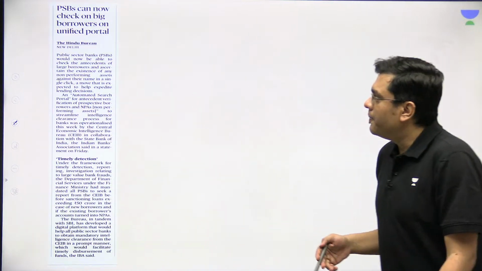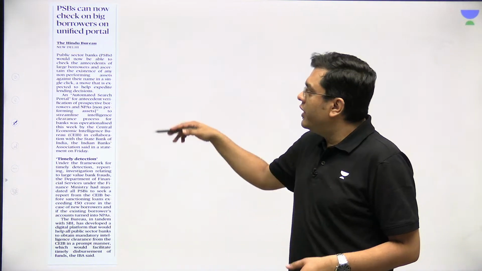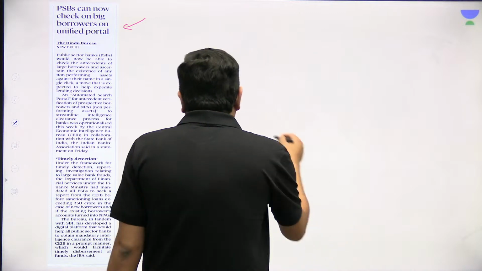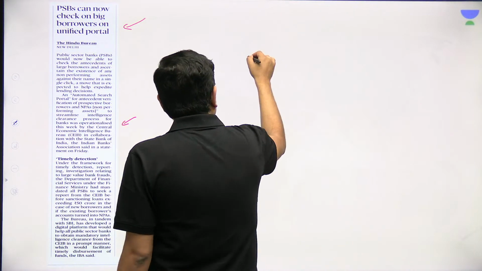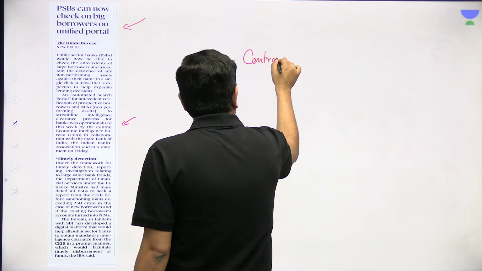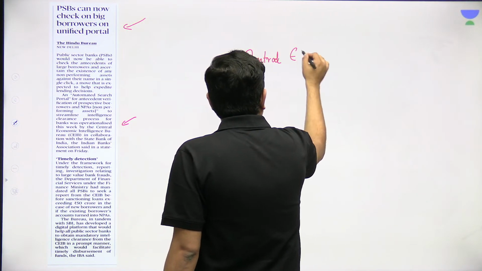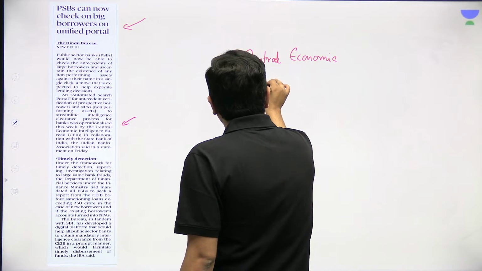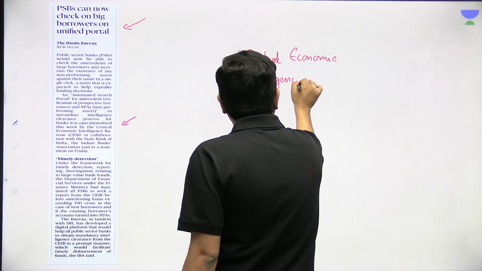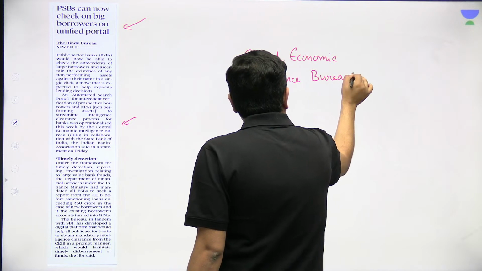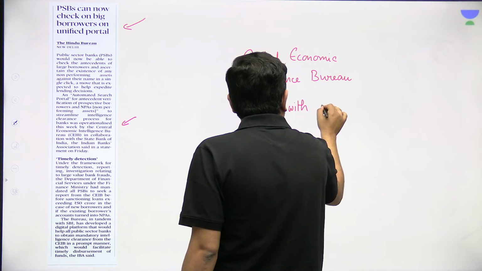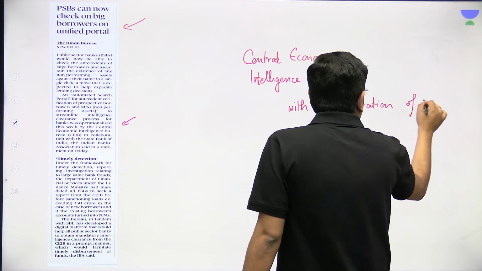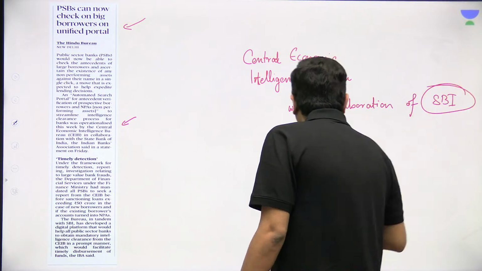Now coming to the last article. PSBs can now check on big borrowers on a unified portal. Now, a unified portal has been developed by two agencies. So basically, it has been developed by Central Economic Intelligence Bureau, with the collaboration of SBI, State Bank of India.